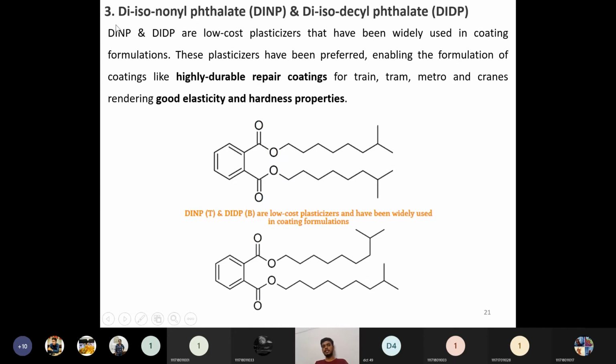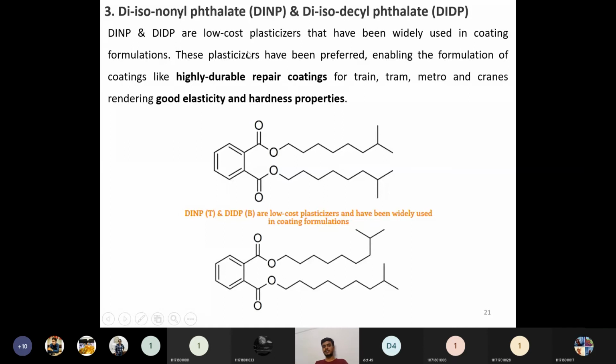Then the next one is diisononyl phthalate, which is denoted as DINP, and diisodecyl phthalate, which is DIDP. Usually DINP and DIDP are very low cost plasticizers. They have been widely used in coating formulations. These plasticizers have been preferred, enabling the formation of highly durable repair coatings for trains, trams, metro rails, cranes, rendering good elasticity and hardness properties.